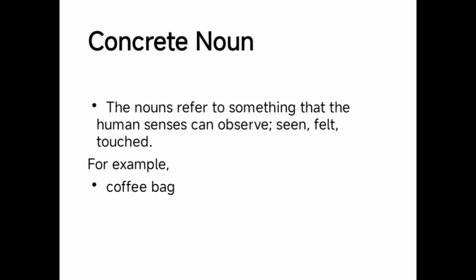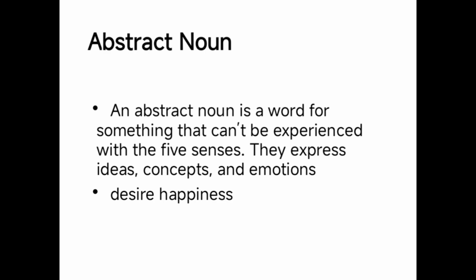Human senses are touch, sight, smell, taste, and hearing. These are the senses. Concrete nouns are words, nouns that can be sensed by the senses of humans. For example, coffee, bags, and so many other examples of concrete nouns. Abstract nouns are the type of noun that can't be experienced with the five senses. It can only be felt. It can be an idea, concept, or emotion. For example, desire, happiness, wisdom, loyalty, and so many other examples of abstract nouns.